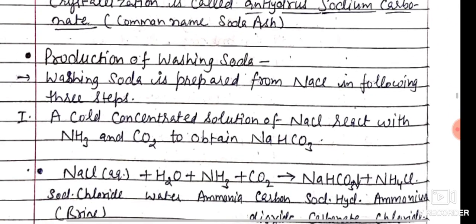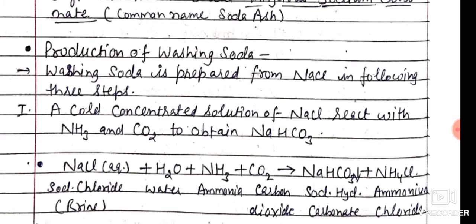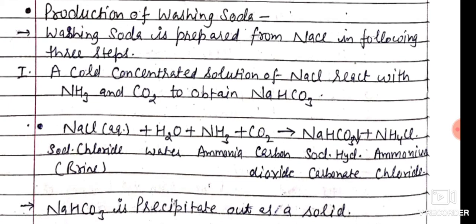Now, production of washing soda. Washing soda is prepared from NaCl in the following three steps. The first reaction step: a cold concentrated solution of NaCl reacts with water, ammonia and carbon dioxide to form NaHCO3, sodium hydrogen carbonate, and ammonium chloride.